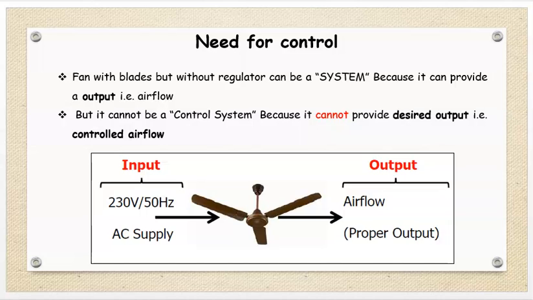Therefore a fan without a regulator can be a system because it can provide output, that is airflow, but it cannot be a control system because there is no regulator, so we cannot control the speed of the fan.